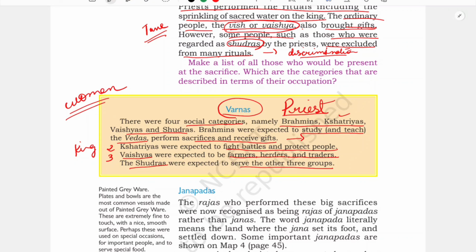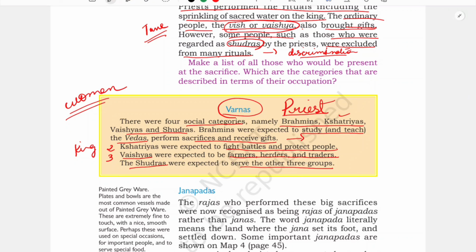discrimination was there. See, here in this line also, the Sudras were excluded from many rituals, so discrimination was there. And later what happened, they started manipulating all these things, and as Brahmins they wanted to establish their dominance in the society. They started categorizing these into the caste system, and again the Sudras were further told to be untouchable and polluting.